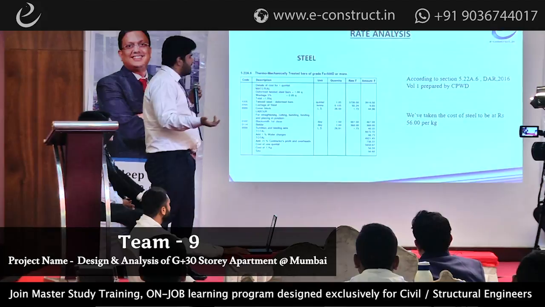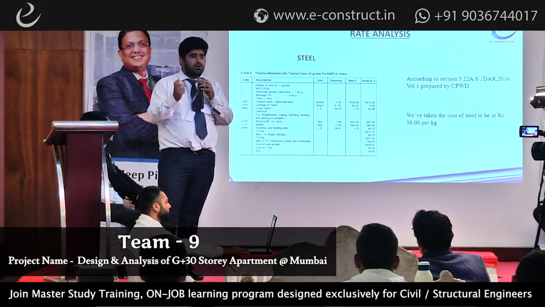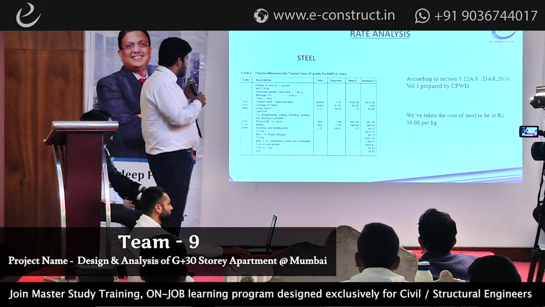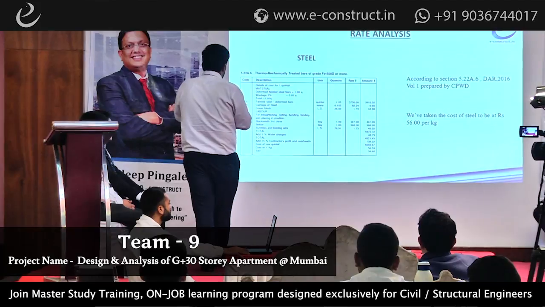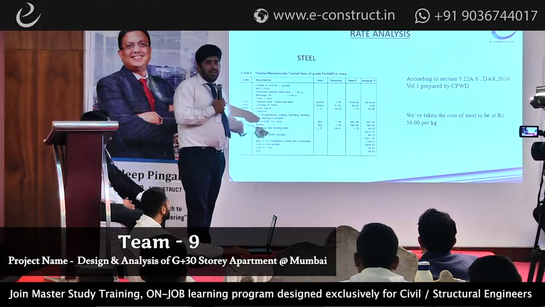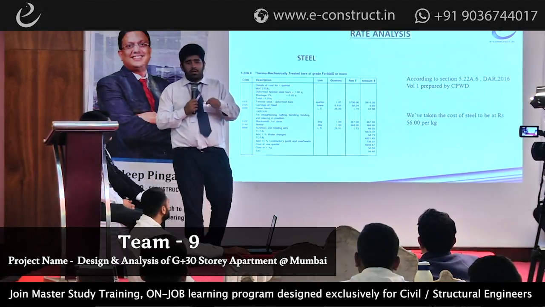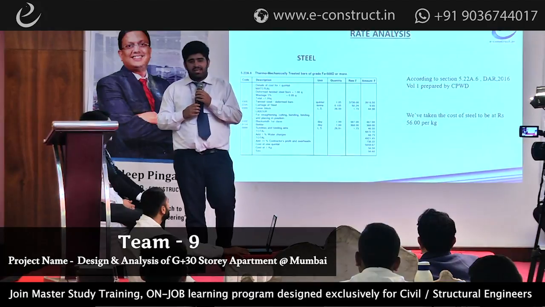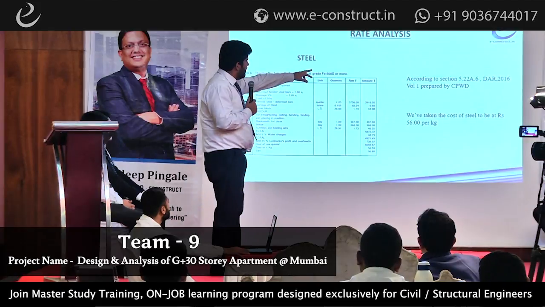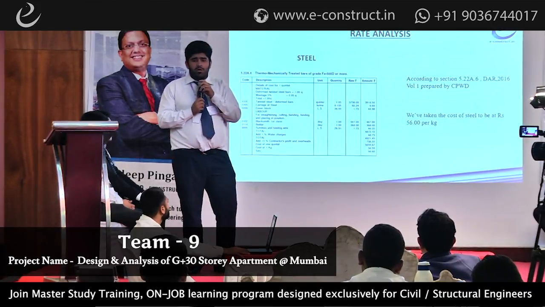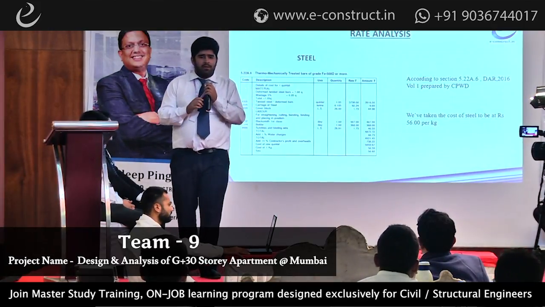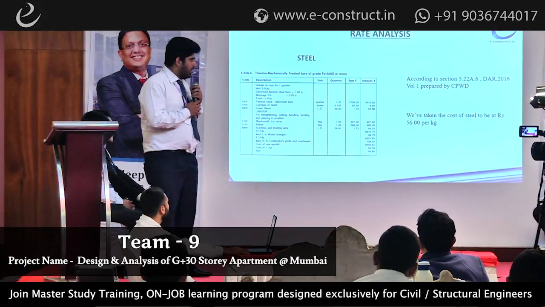Next comes the biggest part, the steel. I talked about it: 28% of the total cost goes into steel, so it is necessary to do the analysis for this. You can see here again the cartage of steel, twisted steel, deformed bars, the labor for the binding wire, even the binding wire through which we bind the steel, like the beam steel and the stirrups. So everything is included. This is again by the DAR 2016 volume 1, and this cost comes to around 56 rupees per kg, which is what we have taken according to our analysis.